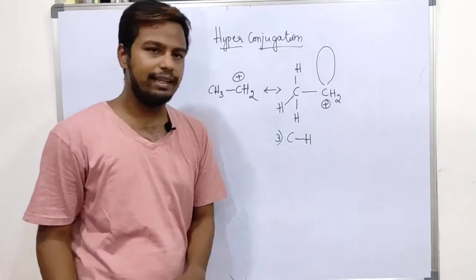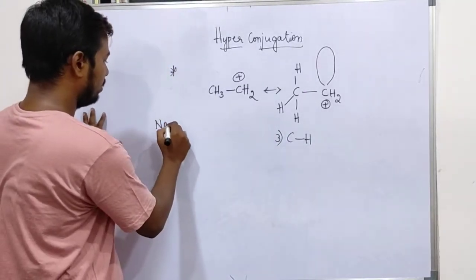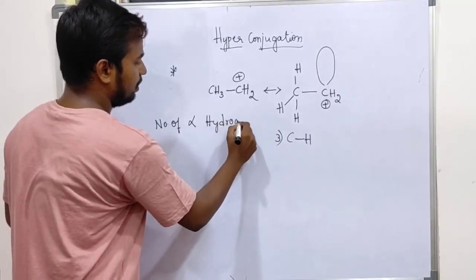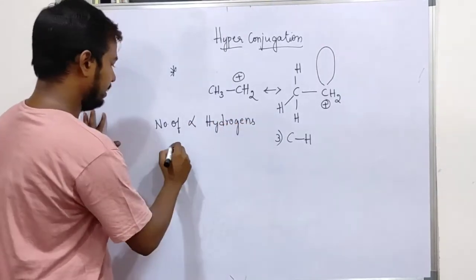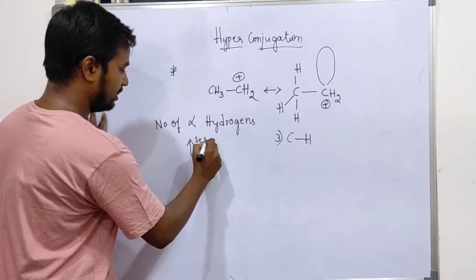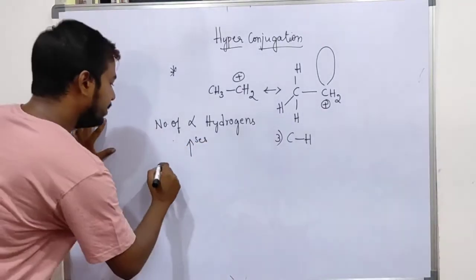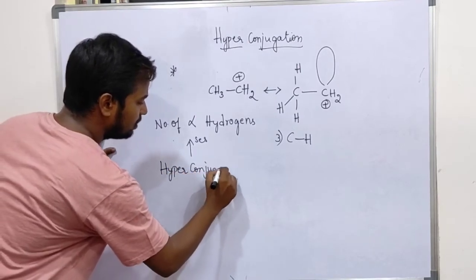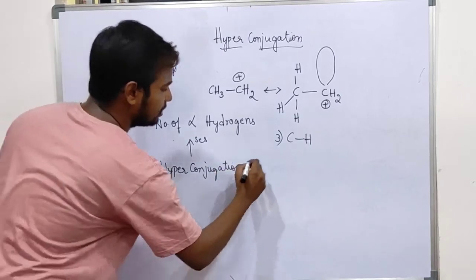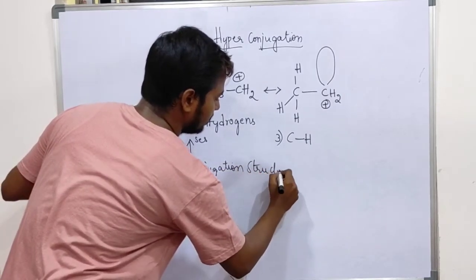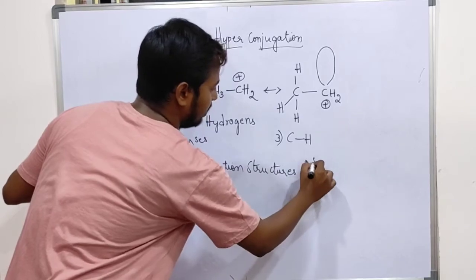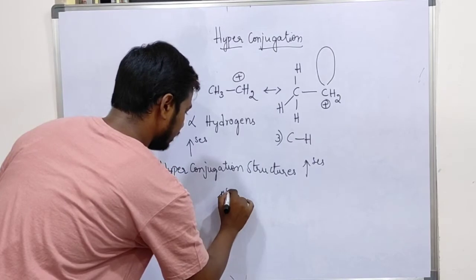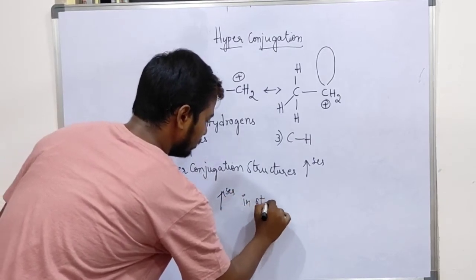With this we can say that as the number of alpha hydrogens increases, the number of hyperconjugation structures increases. That increases the stability.